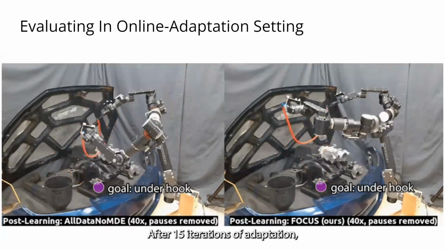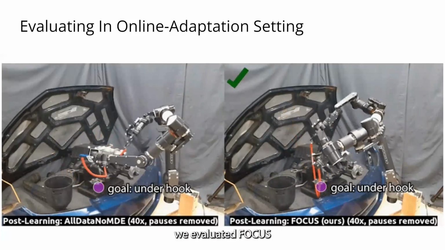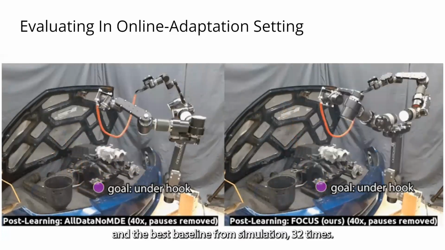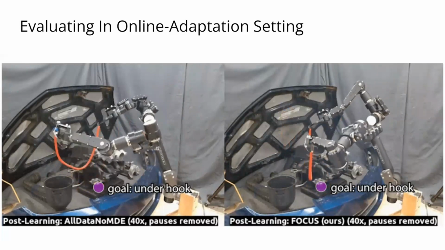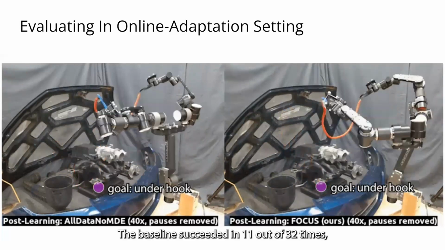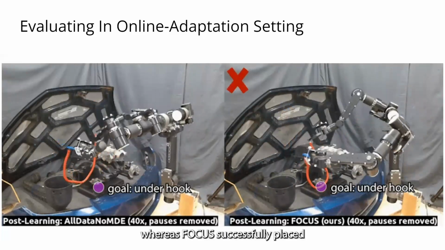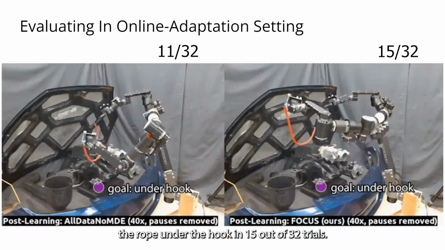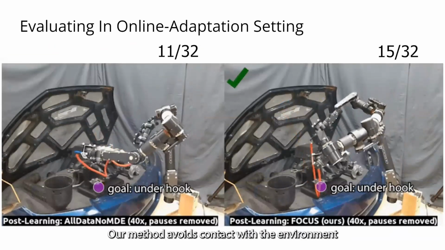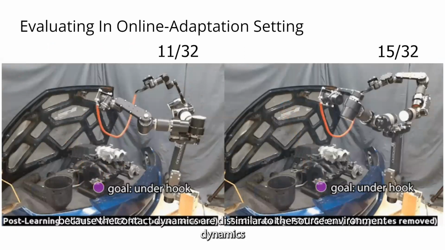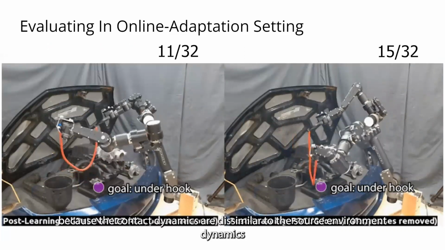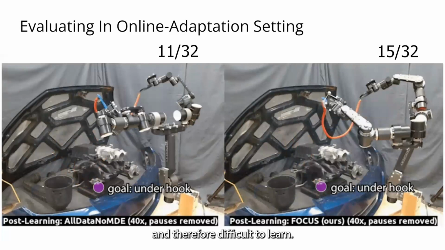After 15 iterations of adaptation, we evaluated Focus and the best baseline from simulation 32 times. The baseline succeeded 11 out of 32 times, whereas Focus successfully placed the rope under the hook in 15 out of 32 trials. Our method avoids contact with the environment because the contact dynamics are dissimilar to the source environment dynamics and therefore difficult to learn.